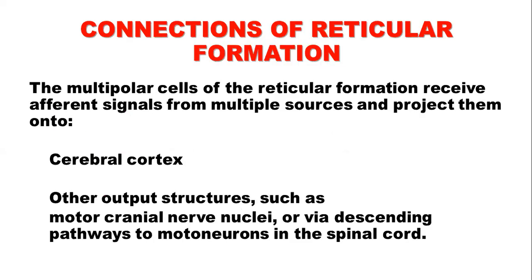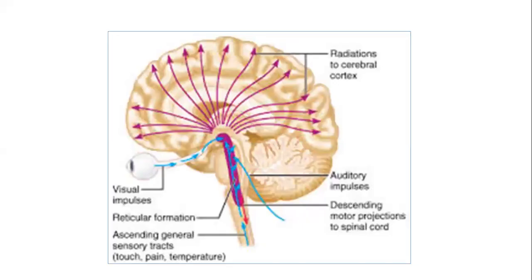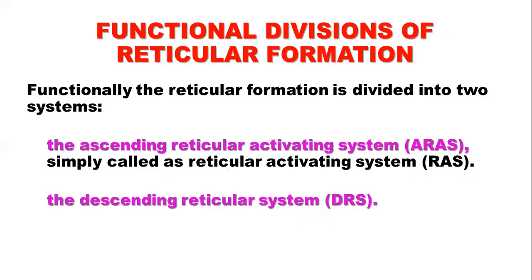The multipolar cells of the reticular formation receive afferent signals from multiple sources and project them onto cerebral cortex. Other output structures such as motor cranial nerve nuclei or via descending pathway to motoneurons in spinal cord. Here we can see these different efferents and afferents of reticular formation.